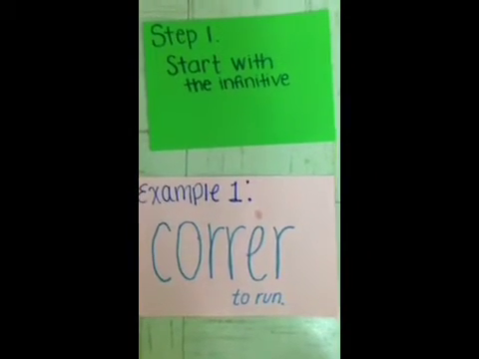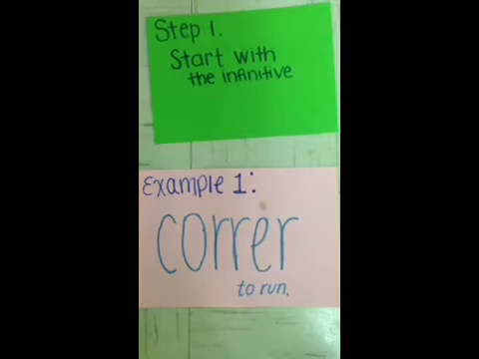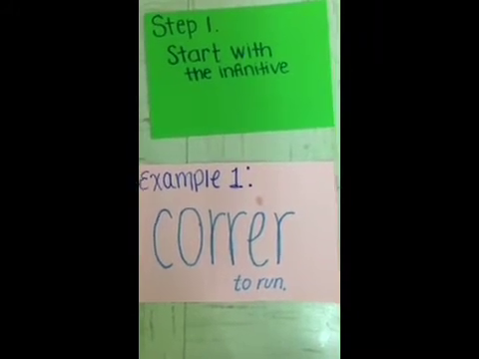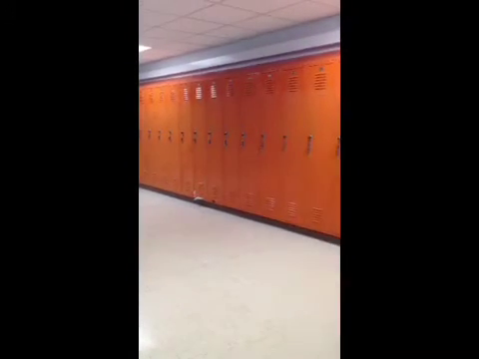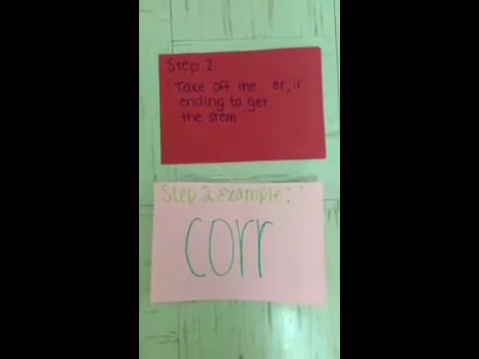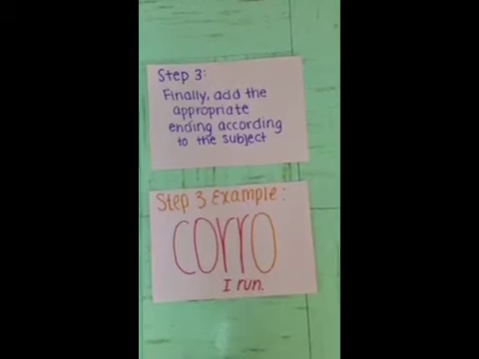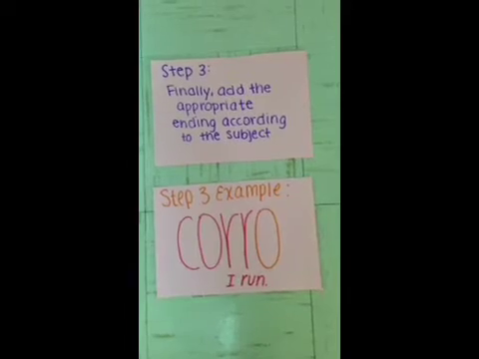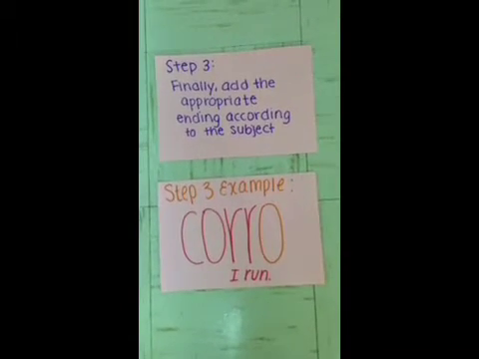Conjugating a verb. Step 1. Start with the infinitive. Correr, to run. Step 2. Take off the er ending to get a stem. Cor. Step 3. Add the appropriate ending according to the subject. Coro, I run.